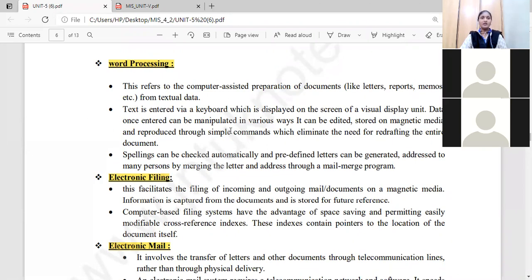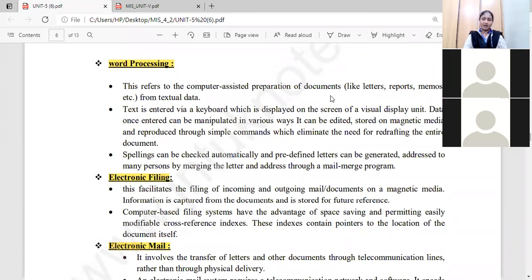A general topic. See here, word processing is nothing but the computer-assisted preparation of documents. Previously, if you wanted to prepare any letter, we prepared that letter manually. Whoever the expert was, he would dictate the letter.